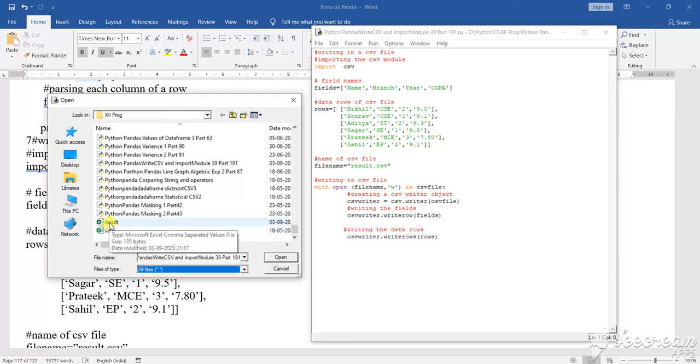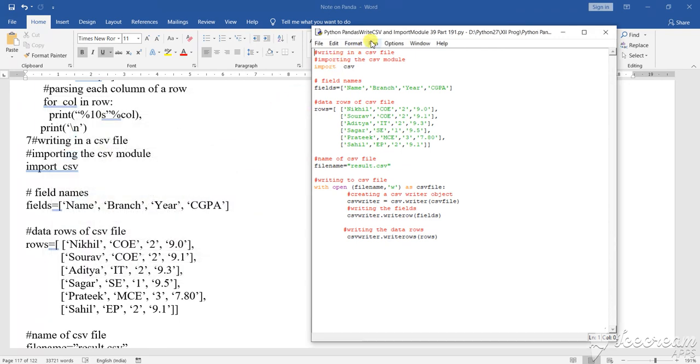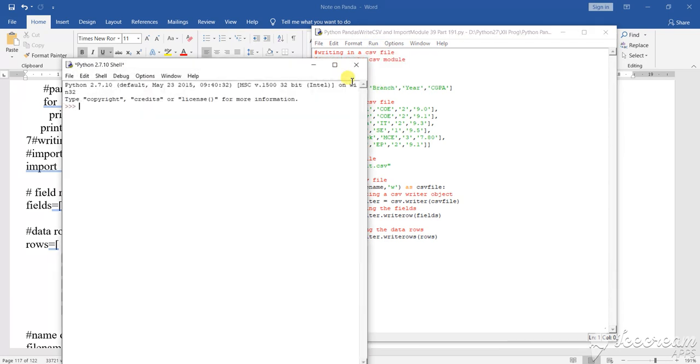If you open this one, this is a result file that can be opened from Excel also. You can open this particular CSV file. CSV means comma separated value files, what I told you at the beginning, the same thing is there. If you want to open it, you can open it and check it. So what will happen in run? It will not show you anything because I haven't given anything here about the reader. It will not show you anything, only